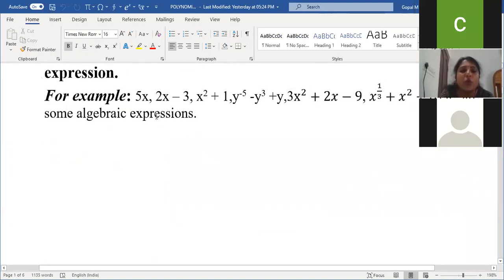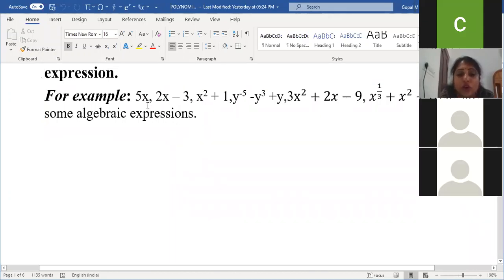One more thing I just wanted to know here. In this, what is the coefficient of x here? 5. Here, in the second expression, what is the coefficient of x? 2, minus 3 will not come as a coefficient. The coefficient of x is only 2. What is the coefficient of x square here? 1. I'm asking x square. Coefficient of x square is 1.